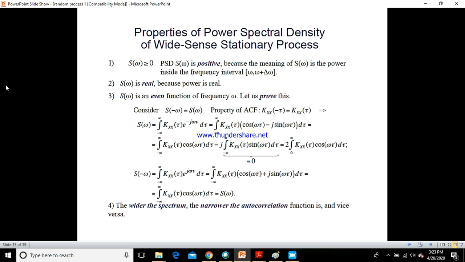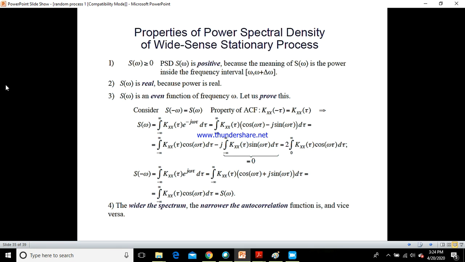Now what are the properties of power spectral density when a wide sense stationary process is considered? The power spectral density S of omega should always be greater than or equal to 0. It means that S of omega should always be positive, because the power spectral density is measured over the frequency interval omega to omega plus delta omega. S of omega is real because power is real. S of omega is an even function of frequency omega. So how do you say that?